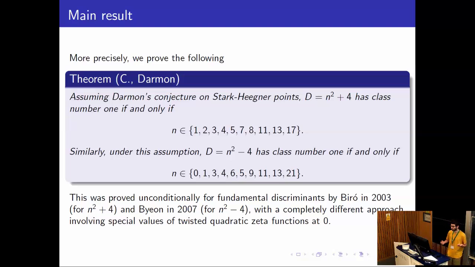It's a very interesting proof, but it seems very different from ours. And it only works for fundamental discriminants. Both of these methods work for slightly more general families of discriminants, but this is the simplest case. But it's funny that they seem to work for exactly the same families of discriminants. Although then Biro did something, there's another paper with Lapkova, where he somehow manages to treat multiple families at once, and we haven't been able to do it.